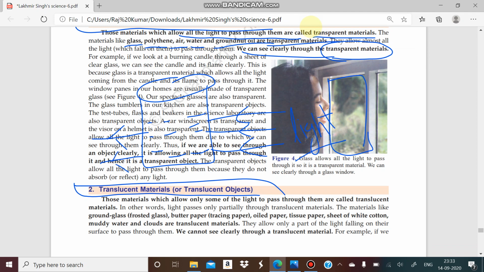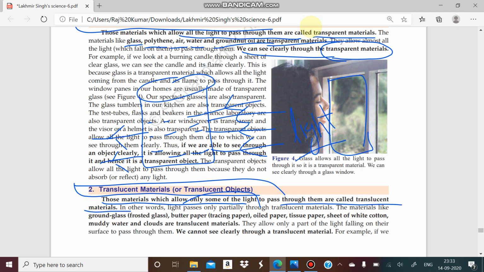It will be absorbed or scattered by the solution, because the solution contains some impurities. So there are certain objects which do not allow all the light rays to pass, and those materials which allow only some of the light rays are known as translucent materials.